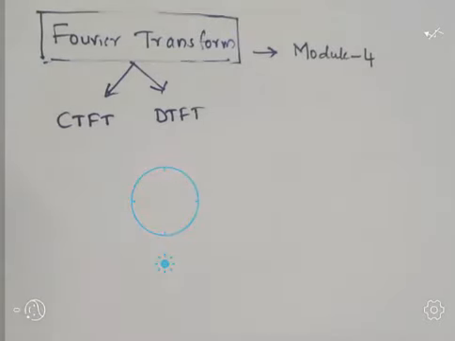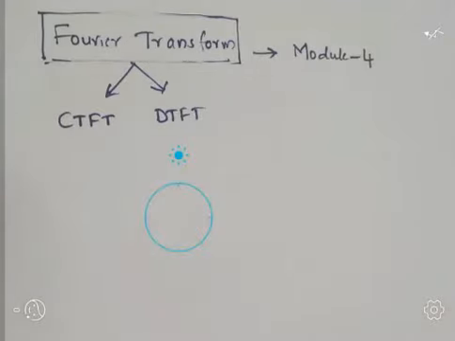Fourier representation for signals. As we discussed earlier, for finding the output of a system, a system may be a continuous time system or a discrete time system. We discussed the convolution sum and convolution integral. The convolution sum is used for a discrete time system, and if the system is continuous time, then we use the convolution integral.